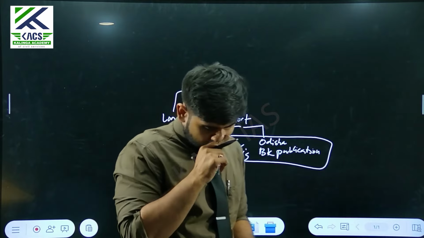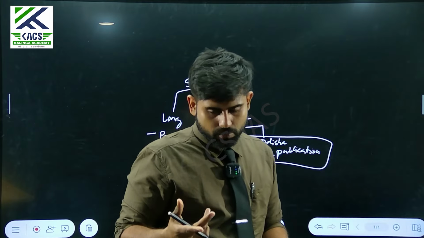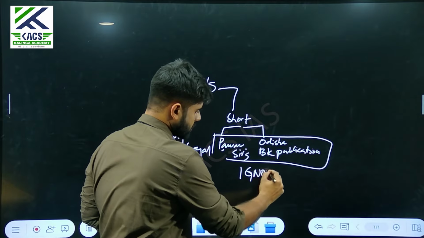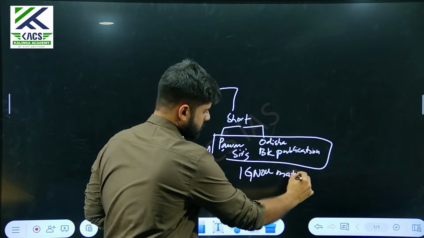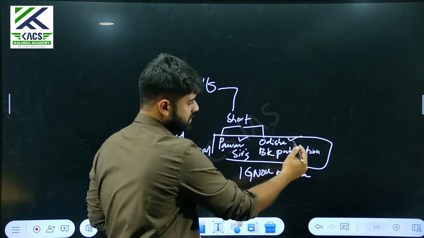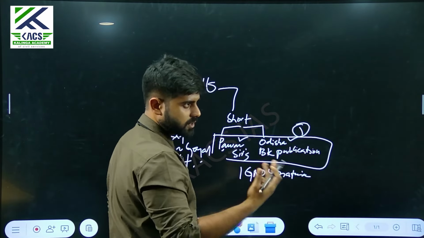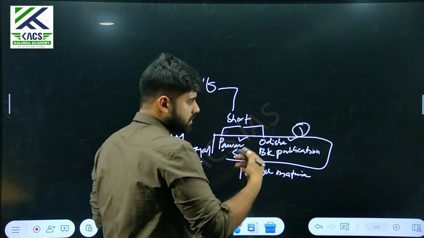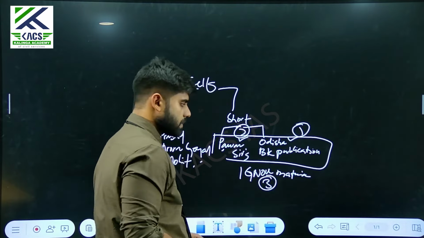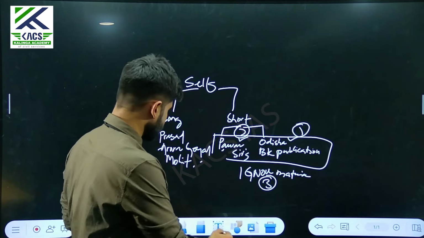Also, you can supplement with IGNOU material, but that is for the last. Priority wise, go for this one first, that is concise, complete it, supplement with this one, and if you still have time, go for this one. That will be the basic strategy.